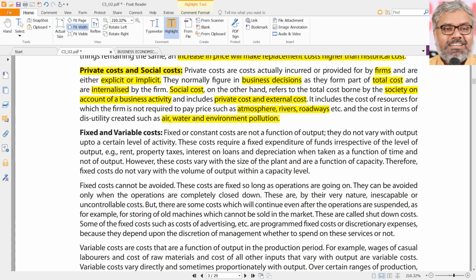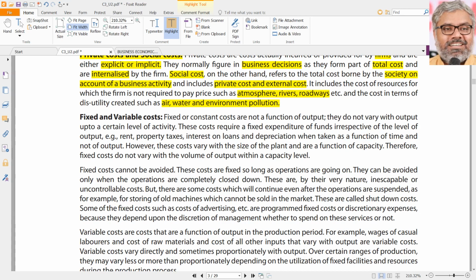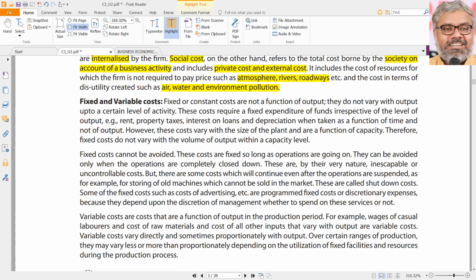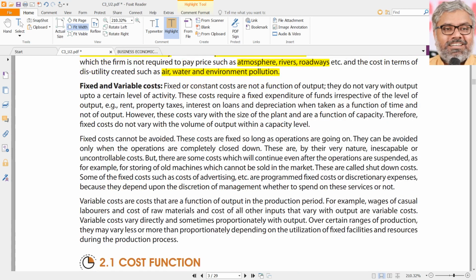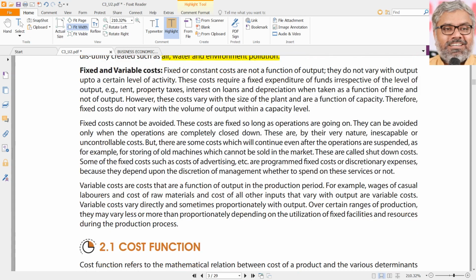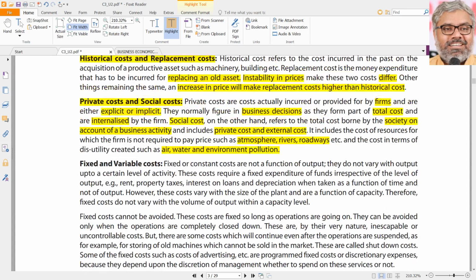Luxury cars and all, yeah, they can afford to pay. So, what the government will do in all these things, they will try to levy higher taxes so that they can internalize the external cost that it might cause. So, that is the difference between private costs and social costs. Social cost is nothing but private cost plus external cost. Private cost is only internal cost. That's it. That is the classification of private and social costs.